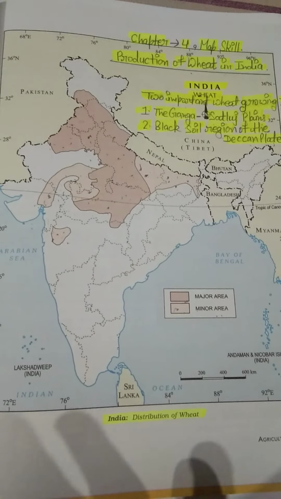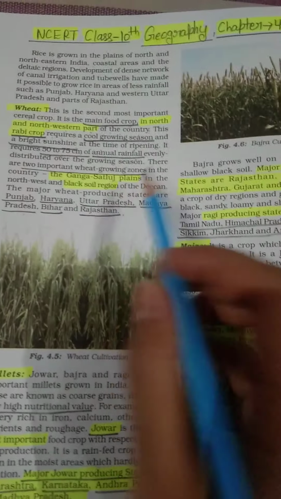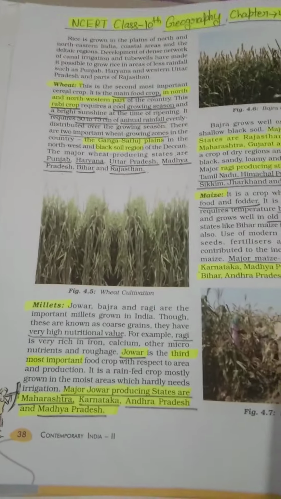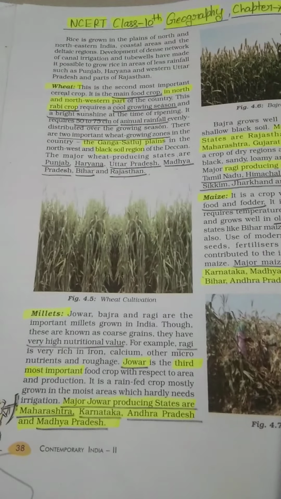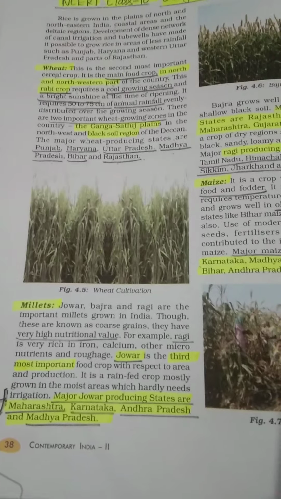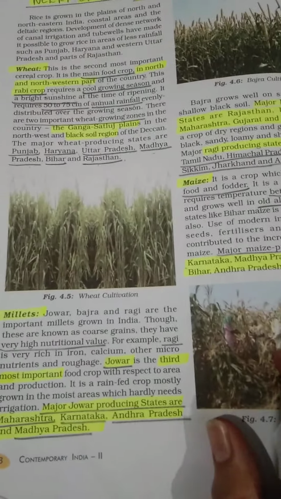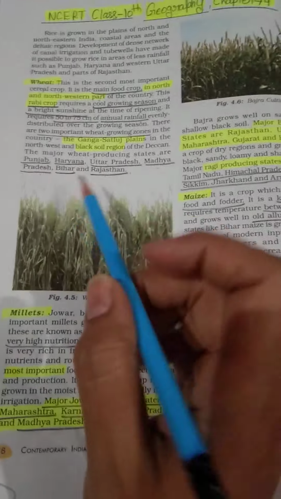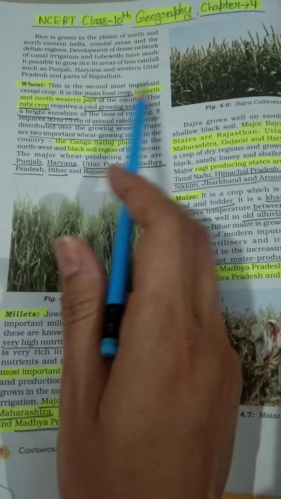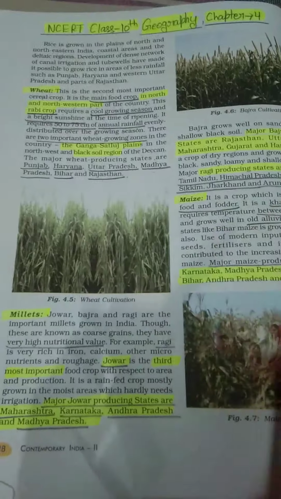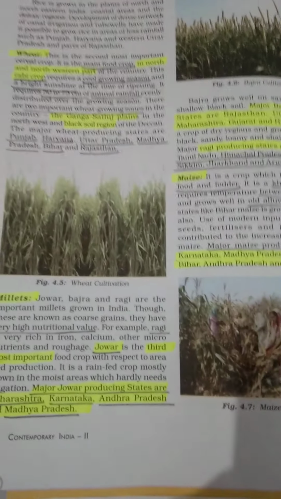Now again I am taking my topic. Students, wheat we have discussed. Now I am taking millets. What we are discussing? We are discussing major crops in our India. So you have seen rice is the main food crop. After that we have discussed wheat. Wheat is the second most important food crop, and at number three we are taking millets.